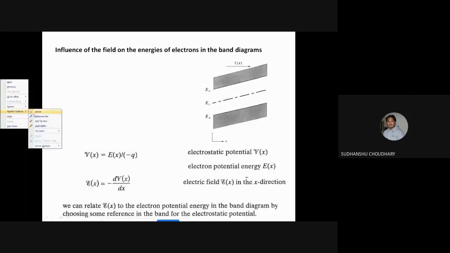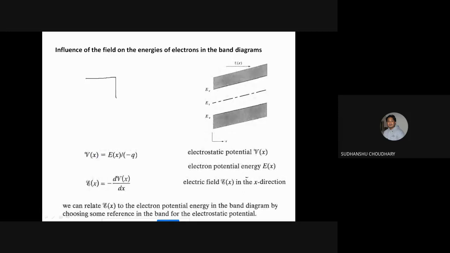Now, let me select a ballpoint pen. Let us say that I have a semiconductor, and to this semiconductor I apply some bias. Let us say at this edge I apply the plus terminal of a battery, and to the other edge we apply the negative terminal of the battery.